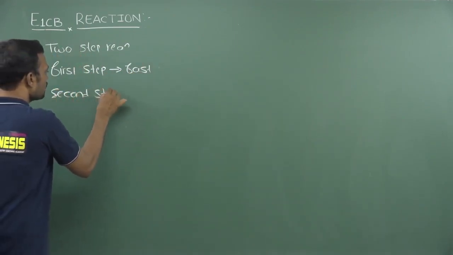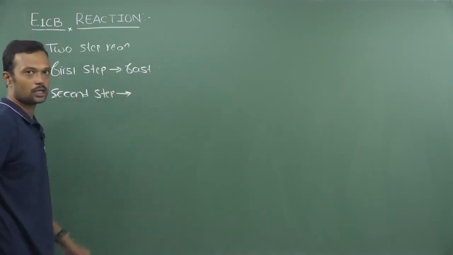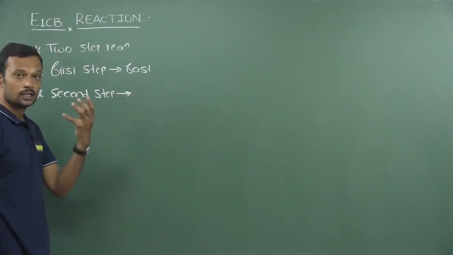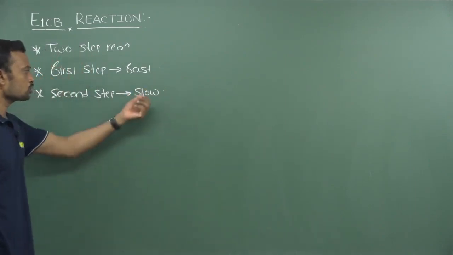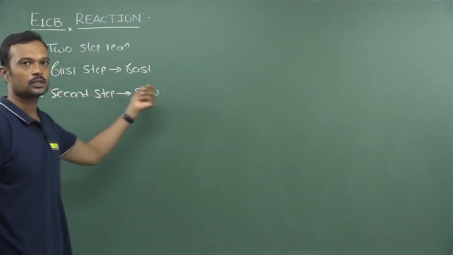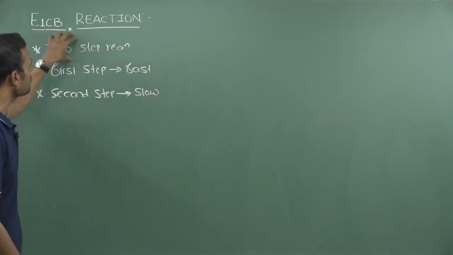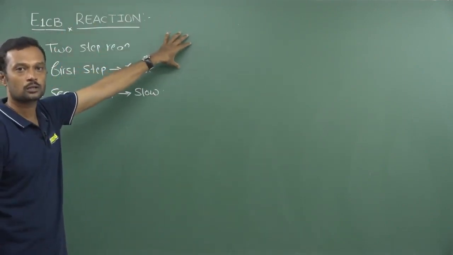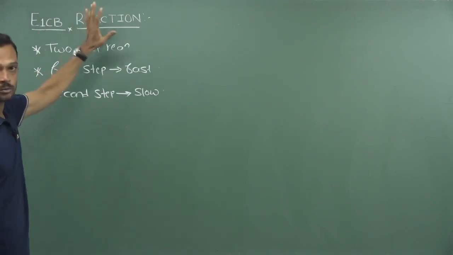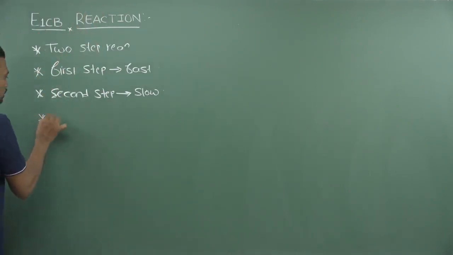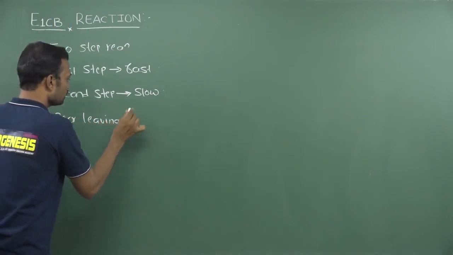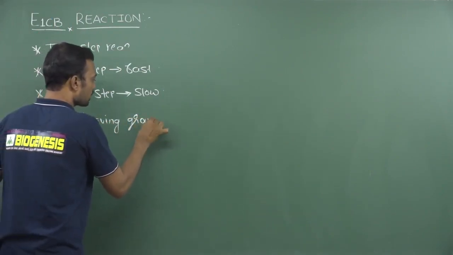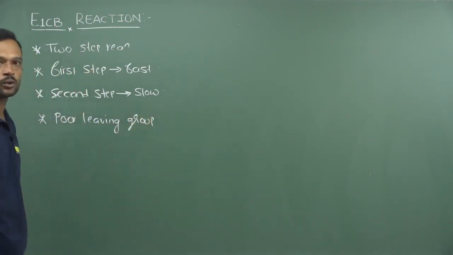In the second step there is a formation of a carbanion, which slowly expels the leaving group, and this becomes a slow step. Now we know the slow step is the rate determining step. That's why in this reaction, the conjugate base is involved in the rate determining step, so we can say it is E1cB. In this particular reaction, there is a presence of a poor leaving group. The leaving group is definitely not an excellent leaving group here. Always it is a very poor leaving group.